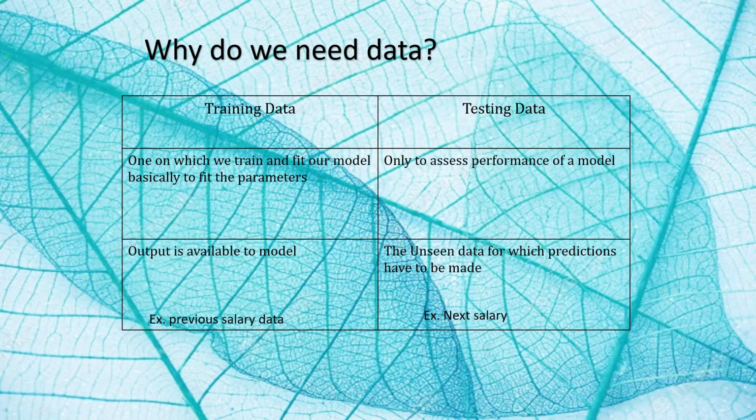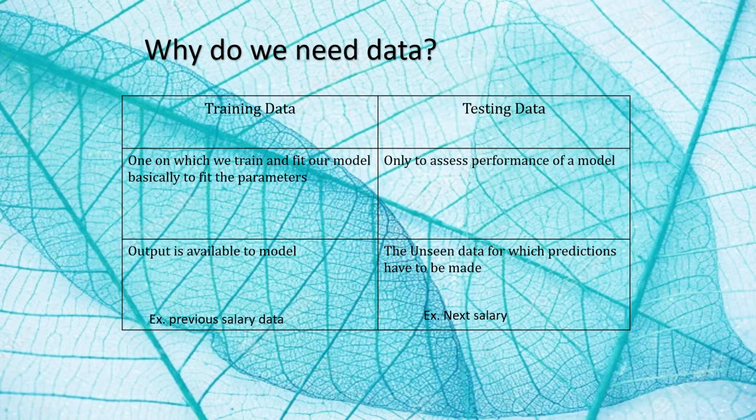The previous salary data here is known as the training data, whereas the next salary is known as the testing data. For better efficiency of an AI project, the training data needs to be relevant and authentic. In the previous example, if the training data was not of the previous salaries but of his expenses, the machine would not have predicted the salary correctly since the whole training went wrong.